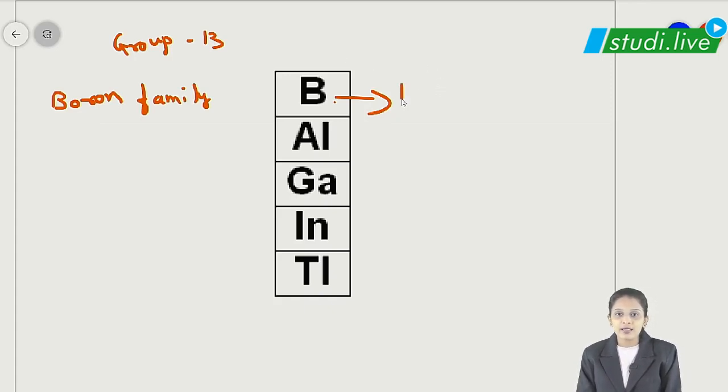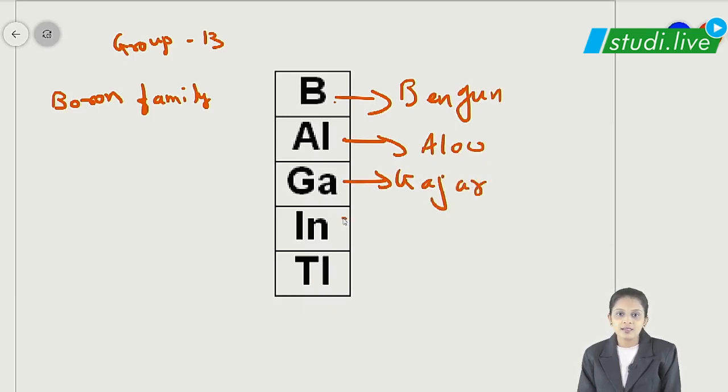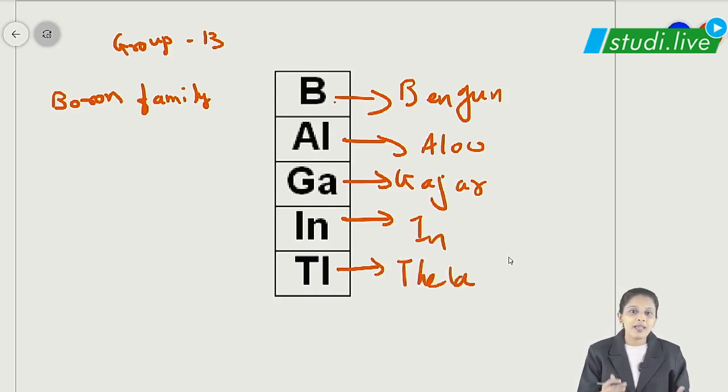So we have bangan, aloo, gajar in thela. Make sure this thela is eco-friendly, not the plastic one. So we have bangan, aloo, gajar in thela. This is the third trick for the group 13 elements that you can remember. Am I clear with this? This was all about group 13 elements, the boron family.